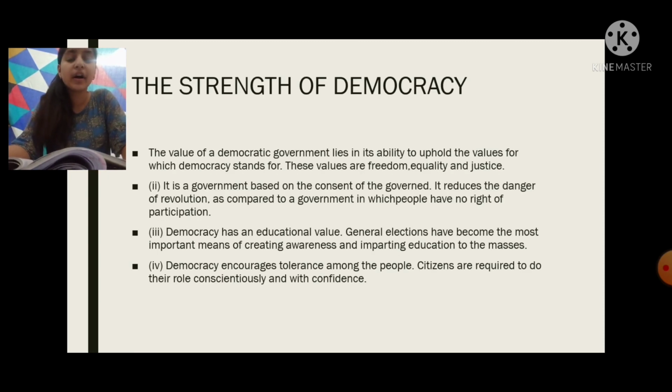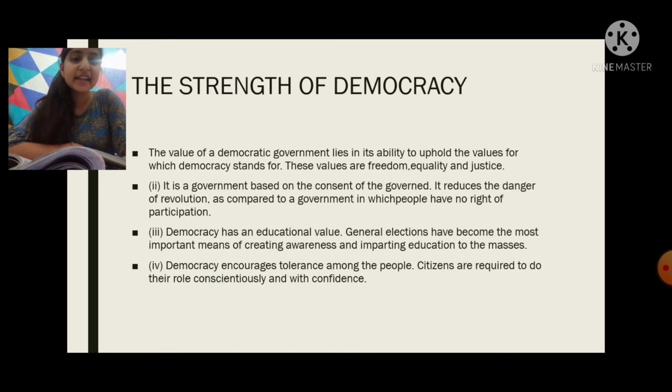Now we have the strengths of democracy, or the advantages of democracy. In this, first, the value of a democratic government lies in its ability to uphold the values for which the government stands. These values are freedom, equality, and justice. So in a democracy, the people have freedom, there is equality, and they also have the right to justice.